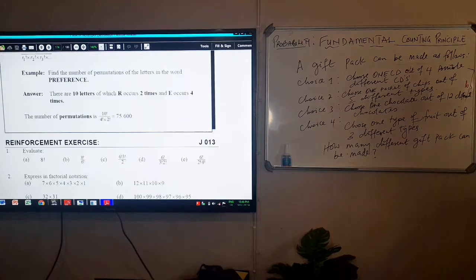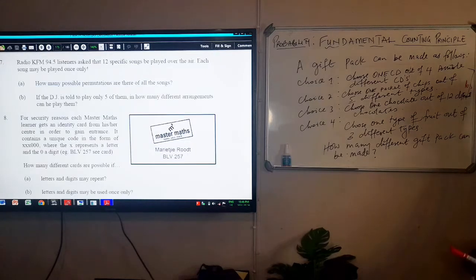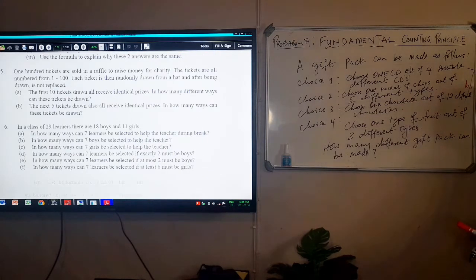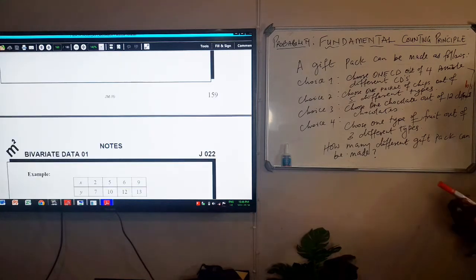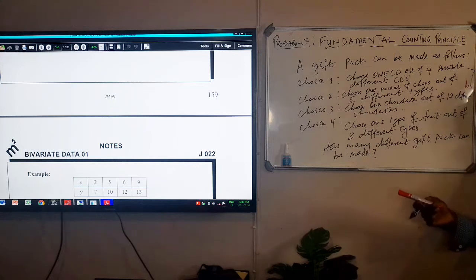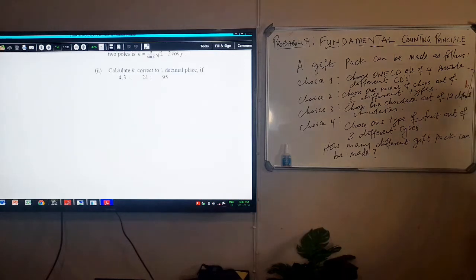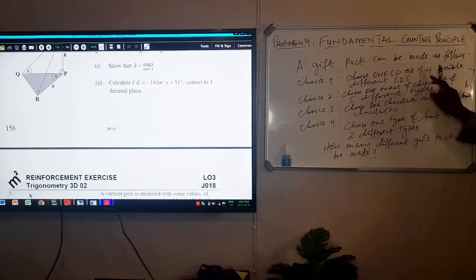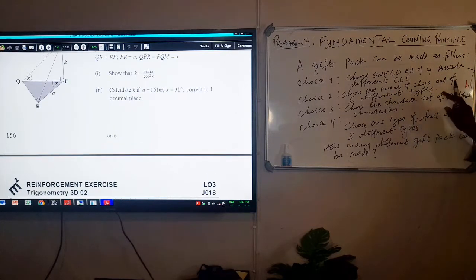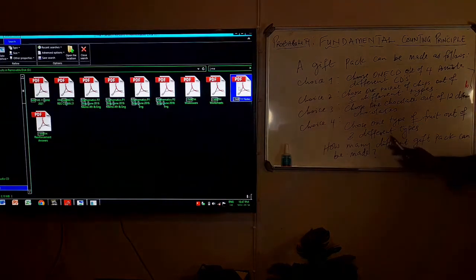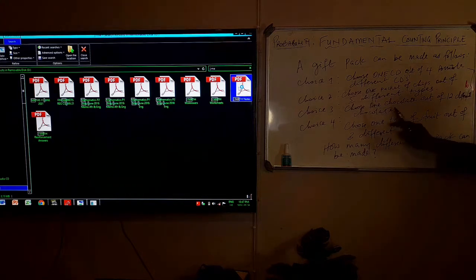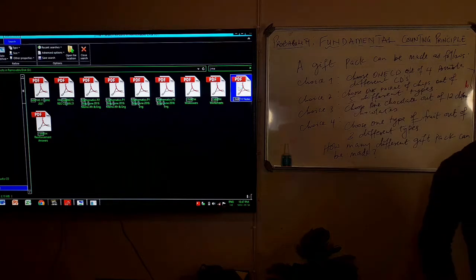So like I tell you the meaning of the fundamental counting principle: if you have different ways of doing things, and I have got different ways of doing things, when we want to know the total possible ways of doing things, then we will take mine and multiply by yours. So now there are 4 possible ways of doing things here, 5 possible ways here, 12 possible ways in choice number 3, and 3 possible ways in choice number 4. So in here, your solution is as simple as A, B, C, D.